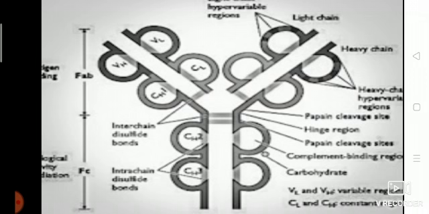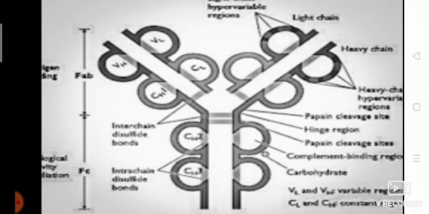It has 2 regions, FAB and FC region. Each function is carried out by these 2 parts of the antibody. FAB is the fragment antigen binding site and FC is the fragment crystallizable region. The FAB region is a region on an antibody that binds to antigen. It is composed of one constant and one variable domain of each of the heavy and light chain. This domain shapes the paratope, the antigen binding site.